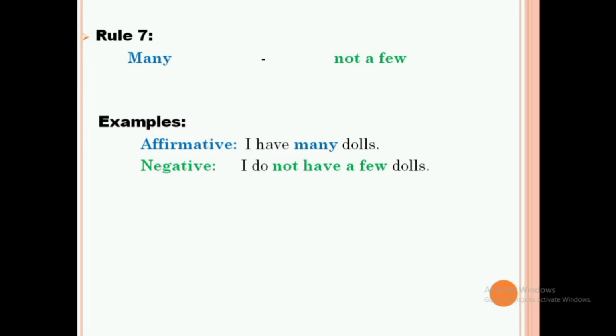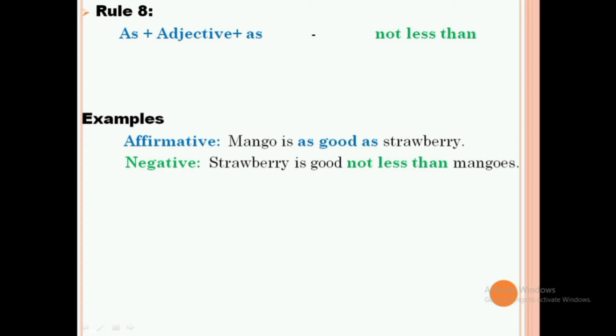Rule number 7. If a sentence has many, that can be changed into a sentence with not a few. So the example for this is, I have many dolls. That can be changed as, I have not a few dolls. Rule number 8. If a sentence has as, plus an adjective word, and again as, that can be changed into a sentence with not less than.